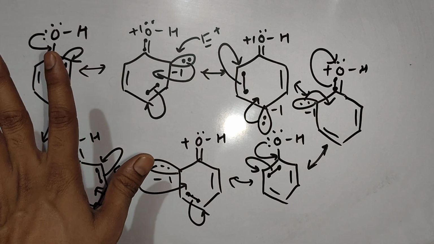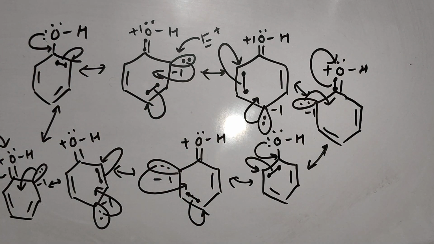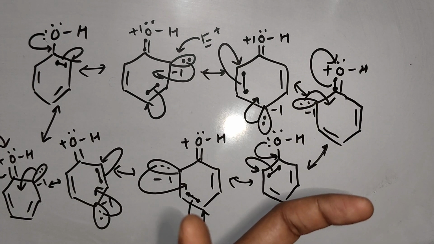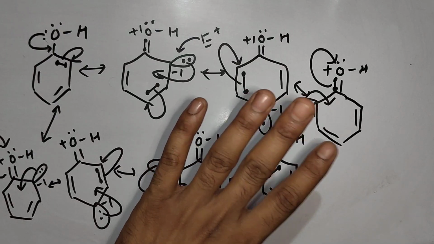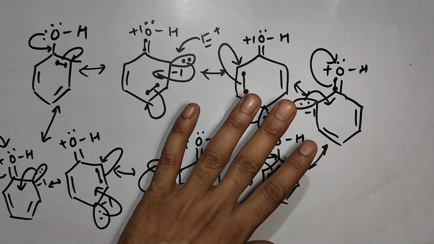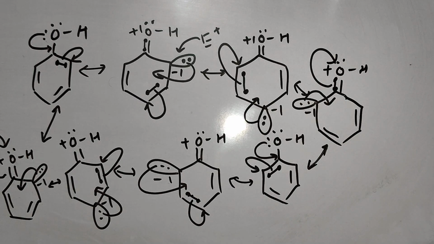In any structure, do the electrons come on meta position? No. Electrons are always coming on ortho and para positions. That's why the electrophile will prefer to attack on which position during electrophilic substitution reaction? Ortho and para. Now, the second reason in the next video.